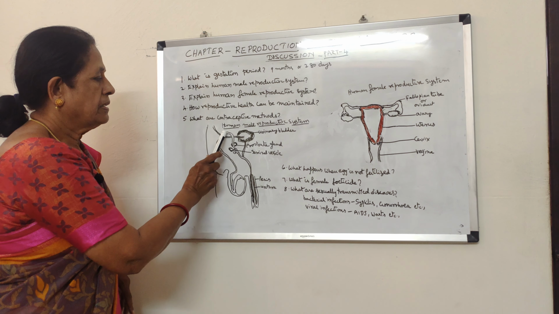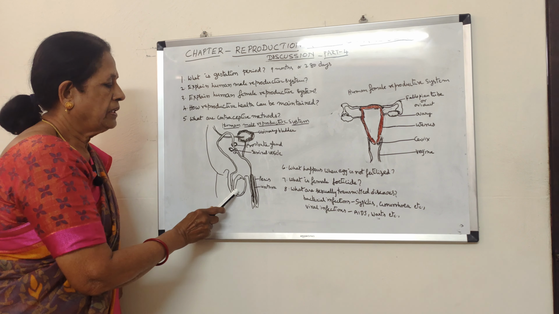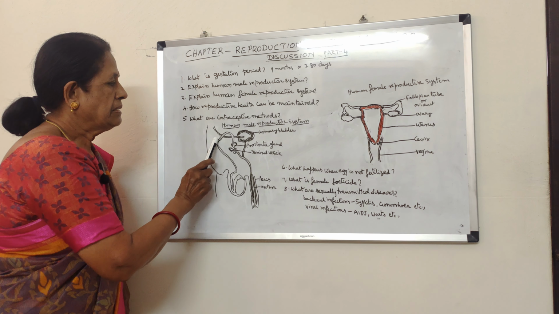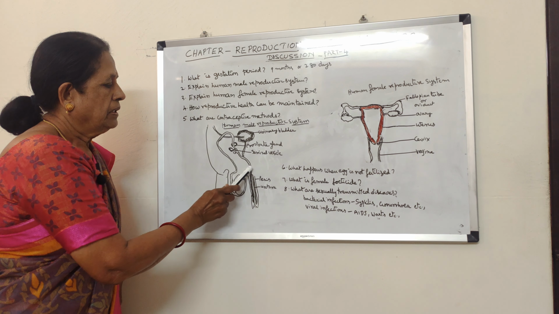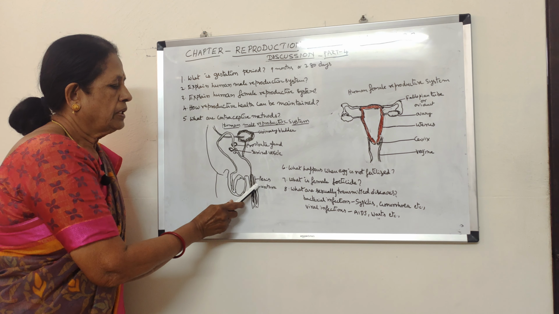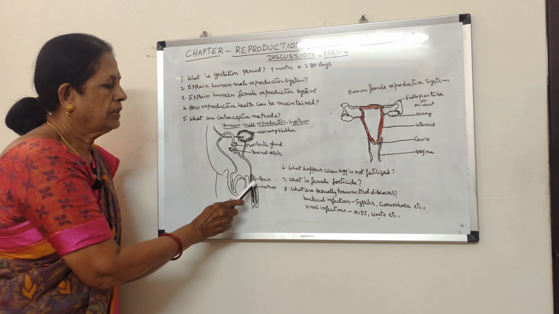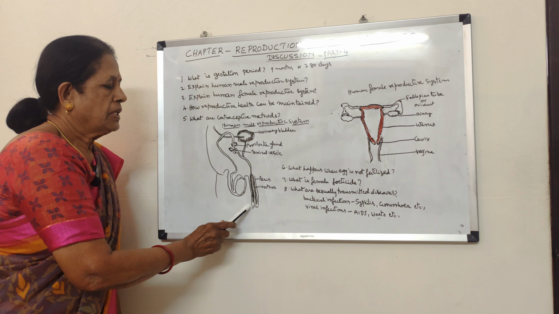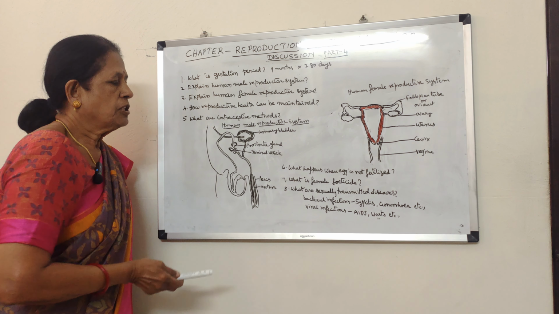So from testis, seminiferous tubules, vasa efferentia, and then vas deferens. From this vas deferens, they enter into urethra, into penis, and through urethra along with the urine the sperms are sent out of the body. So that is the production of sperms.